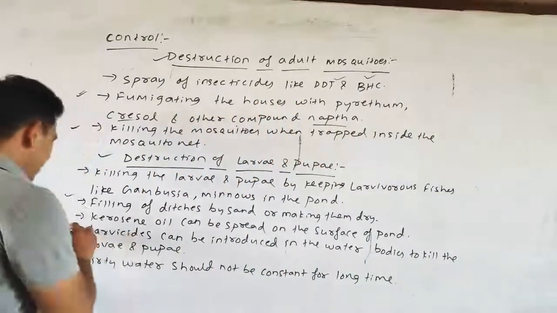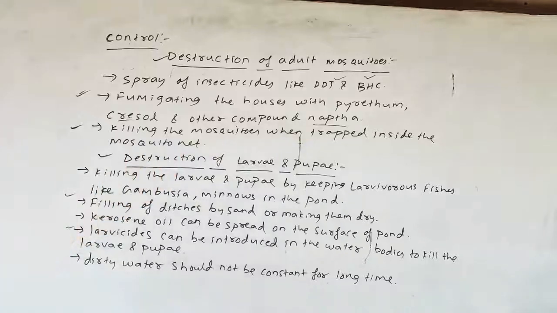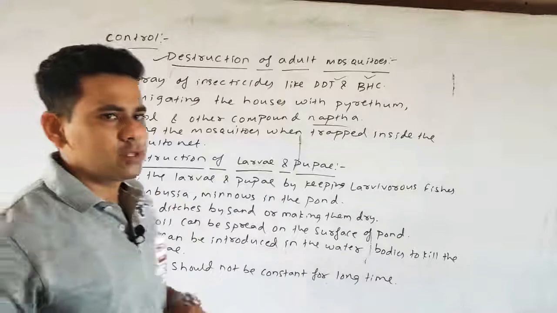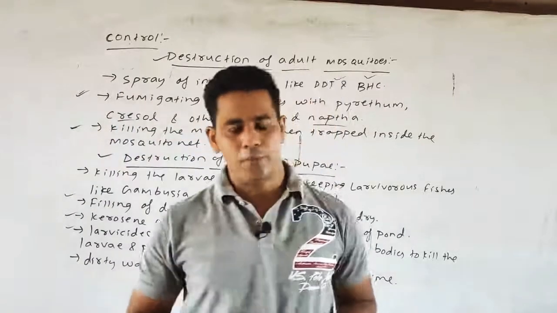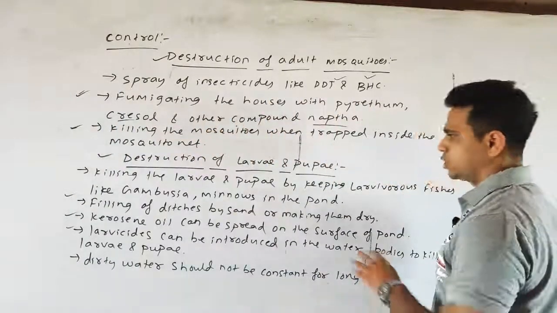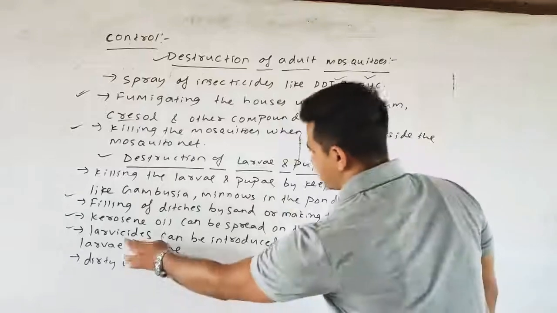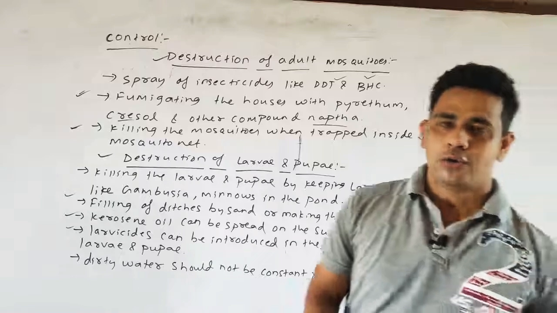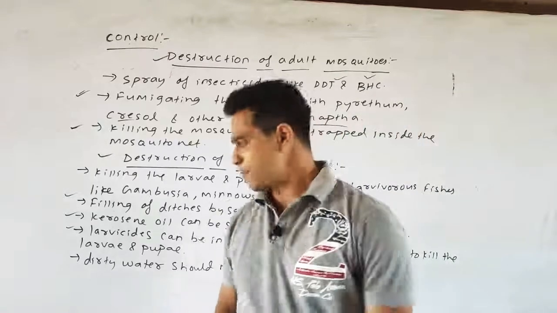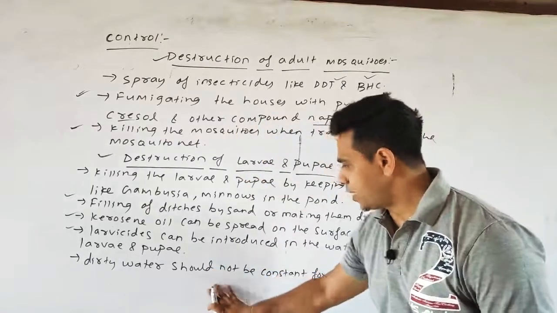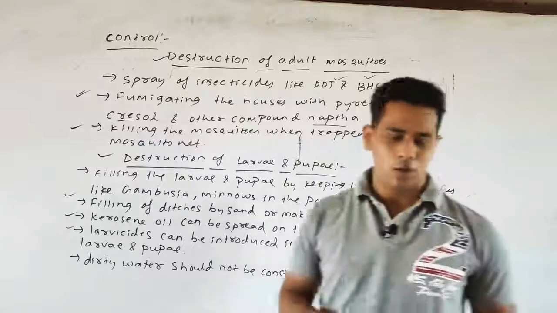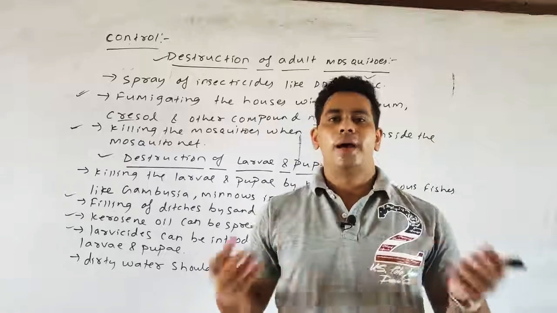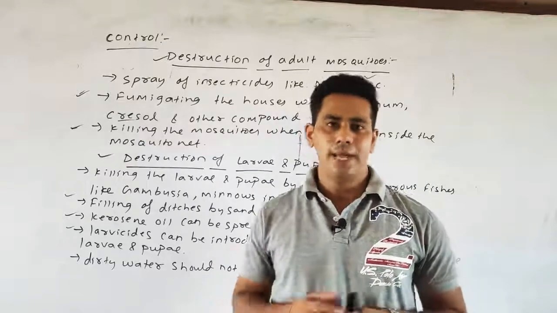Next point, how can we destroy the larva and the pupa? Kerosene oil can be sprayed all over the ponds, by which the larva and the pupa die. Lastly, some larvicides can be introduced into the water body to kill the various larva and pupa. And the dirty water should not be stagnant for a long time, otherwise the larva and pupa can grow there and spread the malaria disease.